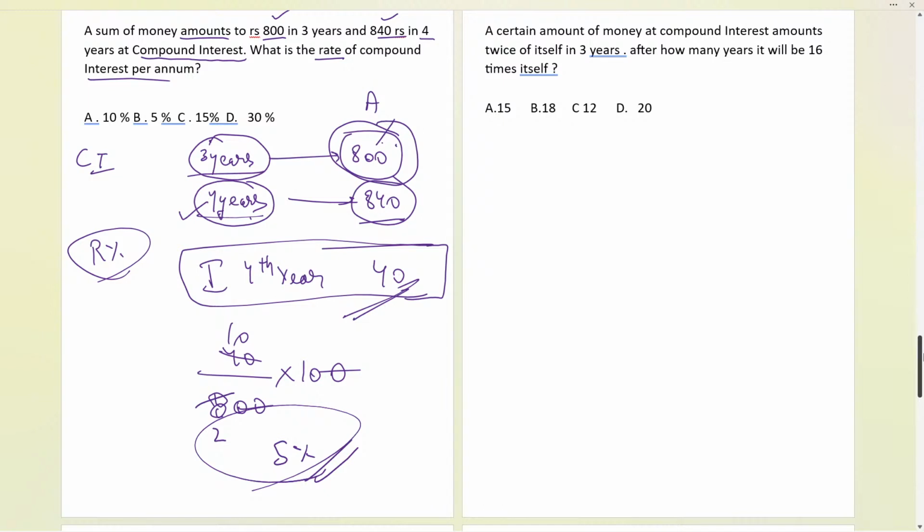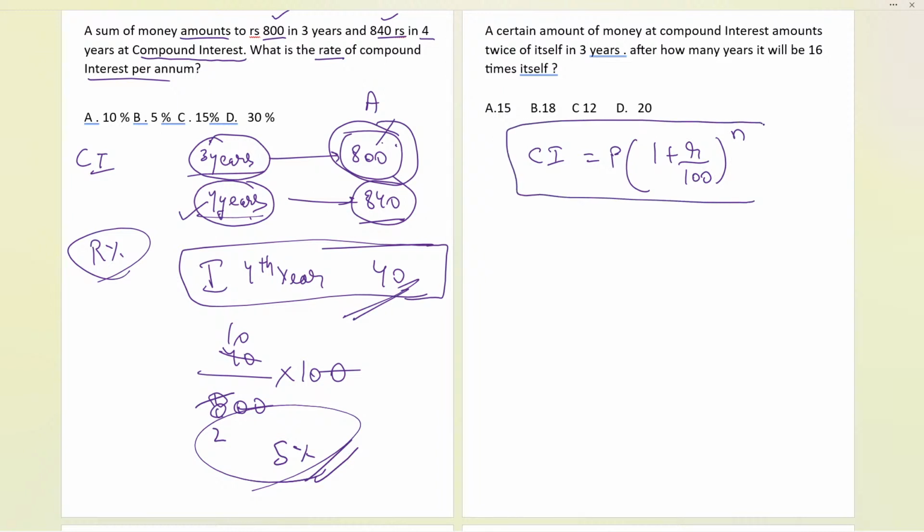Here we have a formula, the compound interest formula. Principal into 1 plus r by 100 raised to the power of n. This is the formula of compound interest, directly you can find. So this is basically the amount formula, the amount I will be getting in the case of compound interest. And compound interest is amount minus principal. Try this question now.